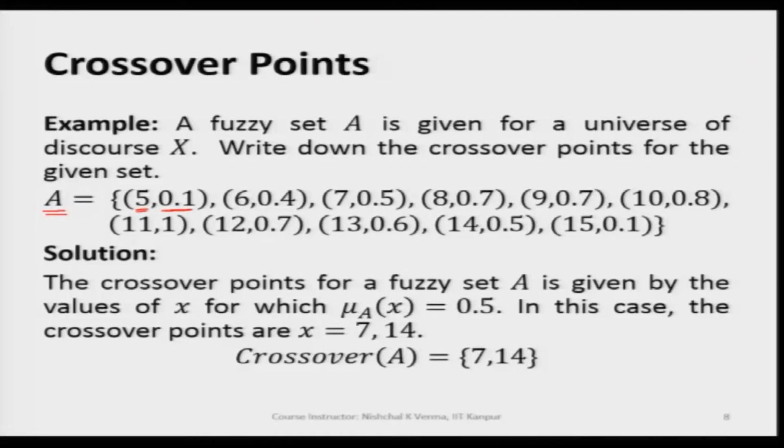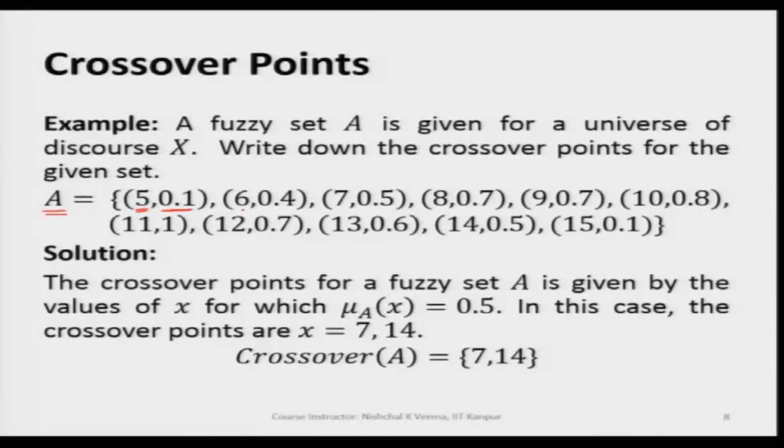If we are interested in finding out crossover points for this fuzzy set, we only look for the generic variable values for which the corresponding membership values are 0.5.